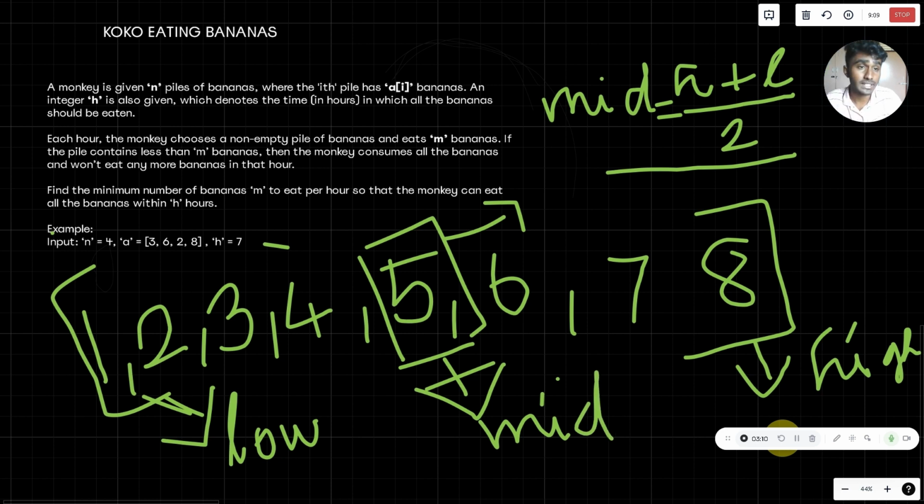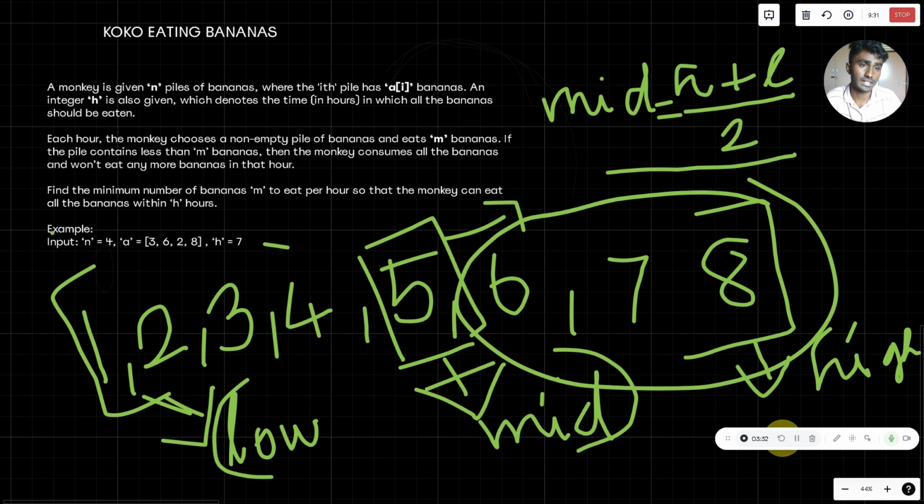So we have to decrease the hourly eating rate. So what will happen? In this, low is kept as it is, and we'll just change the mid to high. Why mid to high? Because the answer exists only in the range between low and mid. We don't want this other range, we have to discard it, because the answer doesn't exist in that. The answer is here in this range.